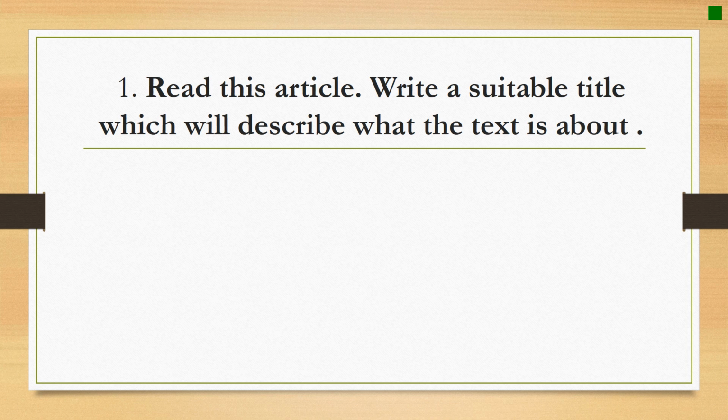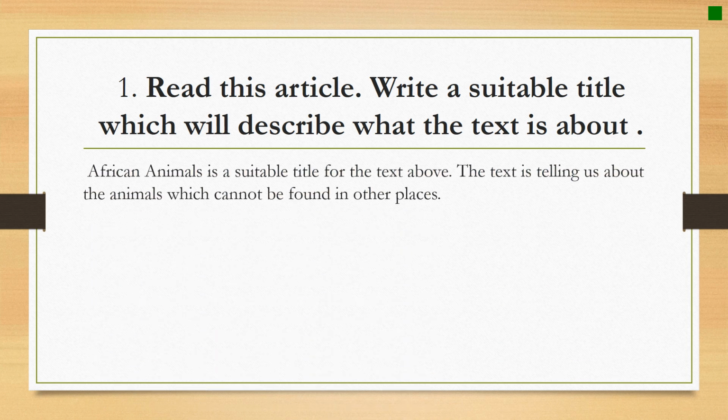If we're going to discuss titles here, we can come up with hundreds of titles, but in my opinion, since the text is about African animals and it's telling us about these animals specifically, I chose African animals because the text is about them.